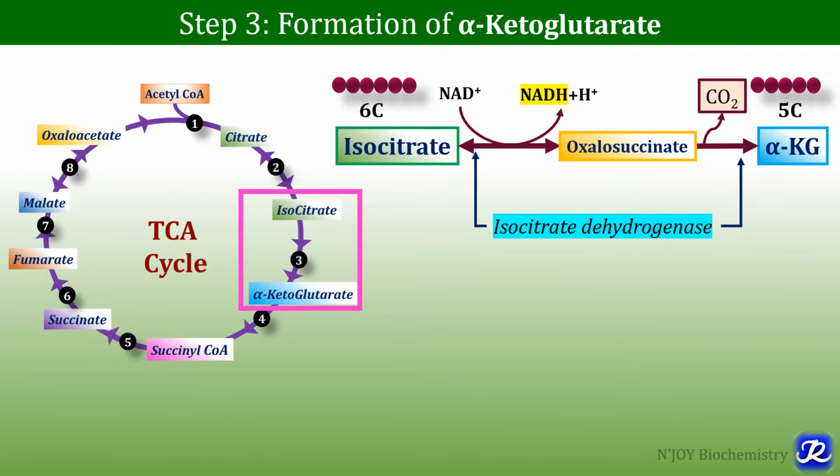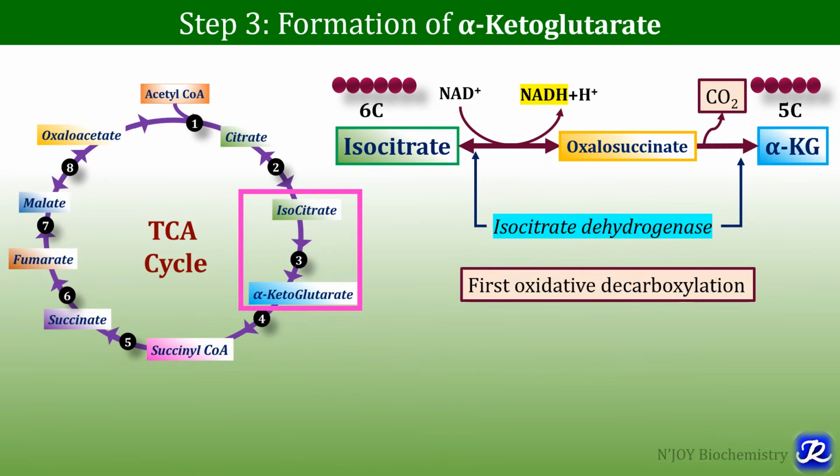This reaction is catalyzed by the enzyme isocitrate dehydrogenase. So isocitrate dehydrogenase forms alpha ketoglutarate from isocitrate. This is step number 3, and this is the first oxidative decarboxylation, where one molecule of carbon dioxide is released.